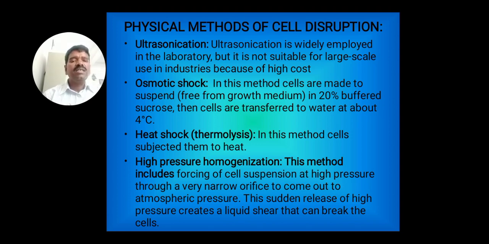Next method is the high pressure homogenization. This method includes forcing of cell suspension at high pressure through a very narrow orifice to come out to atmospheric pressure. This sudden release of high pressure creates a liquid shear that can break the cells.